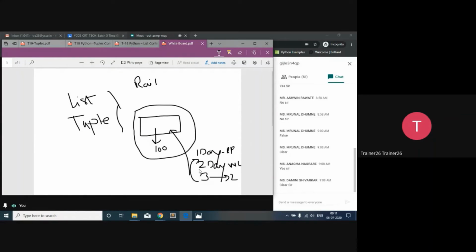Now from the waiting list, in a list also, so now please pay attention. Day 1, I am going to write down specifically. Day 1, that is 100 reservations. Day 2, 100 waitings.